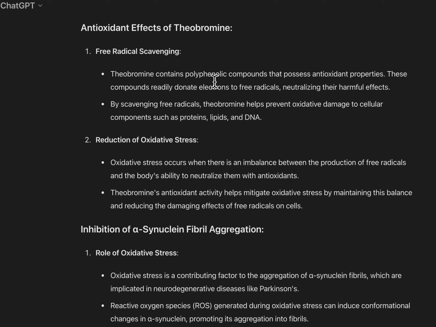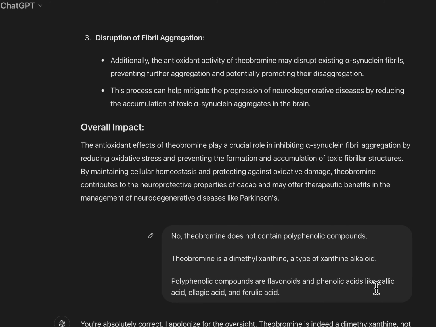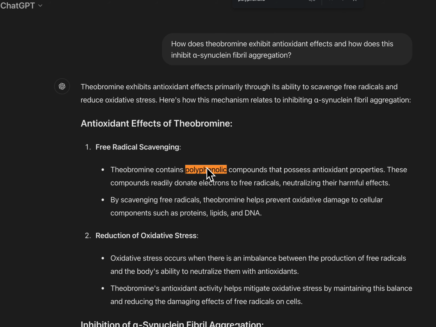inhibits the enzymes that break down NADPH and superoxide dismutase. I'm into biology. I'm kind of a nerd when it comes to biology, and neurobiology is interesting as well. But this is not what's going on here. This is polyphenolic compounds. This is a dimethylxanthine. It's not a polyphenolic. Theobromine contains polyphenolic compounds. Wrong. That is a total lie.